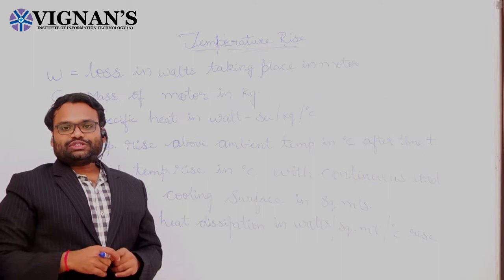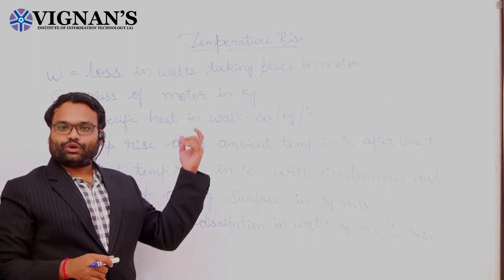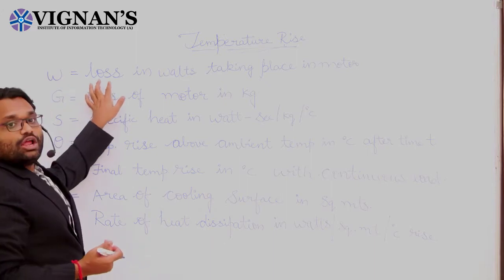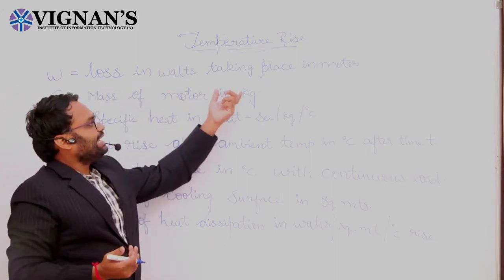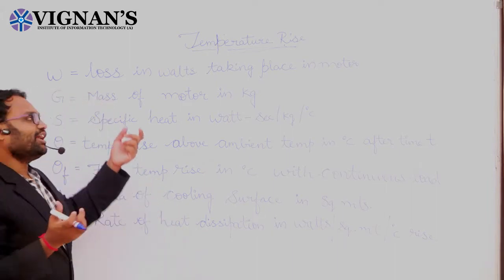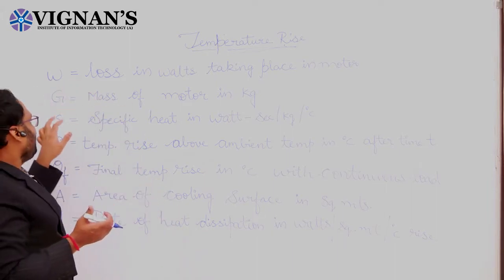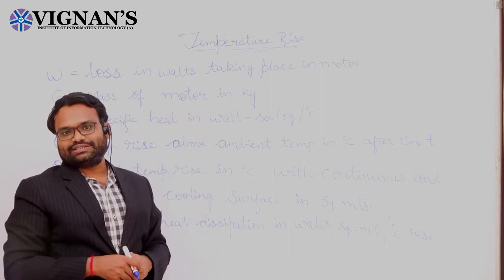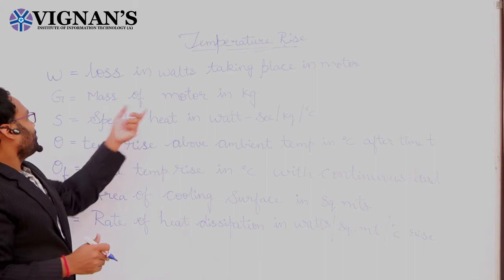In order to start the derivation, first we will see the notations we are using. W is the loss in watts taking place in the motor. Next, G is the mass of the motor in kgs.